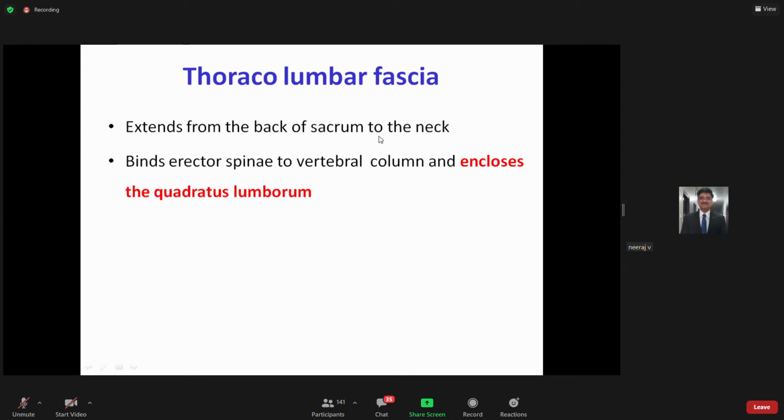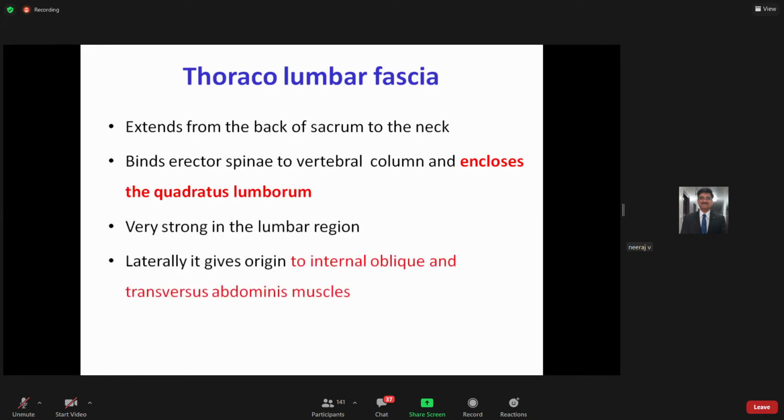It extends from the back of the sacrum to the neck, but in the abdominal part it is much thicker as compared to the thoracic part. For description only, you can divide this thick fascia into a lumbar part and a thoracic part, right? There is no difference. This is the same deep fascia, but yes, in the lumbar area it splits and encloses the quadratus lumborum muscle also, which I will be showing you. So this is very strong in the lumbar region.